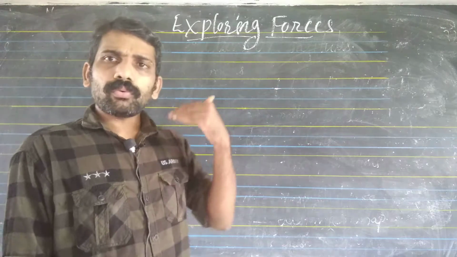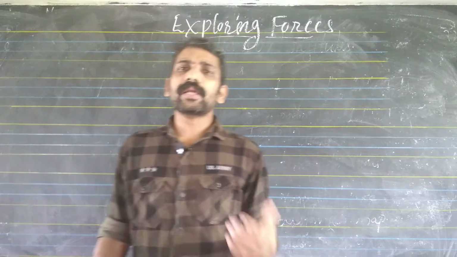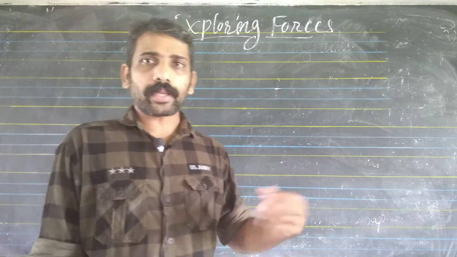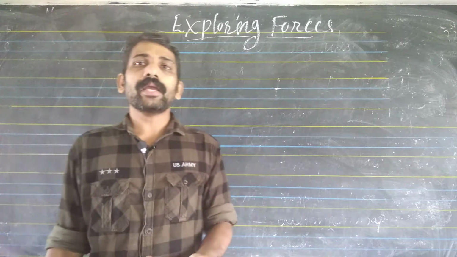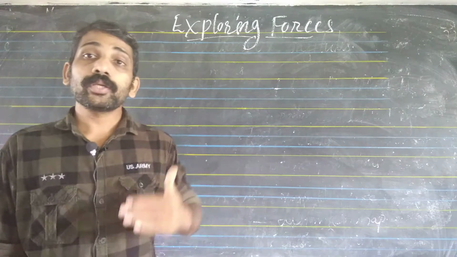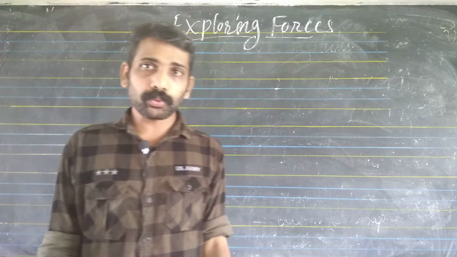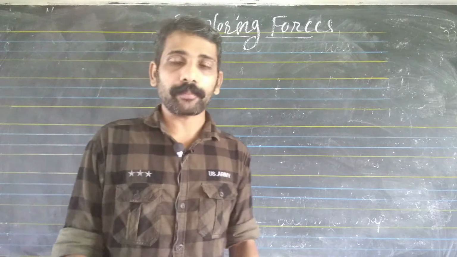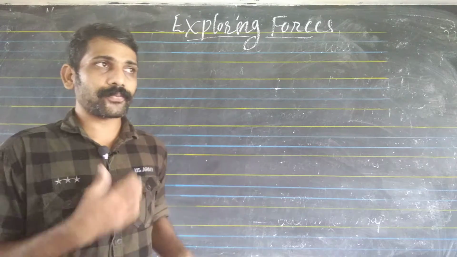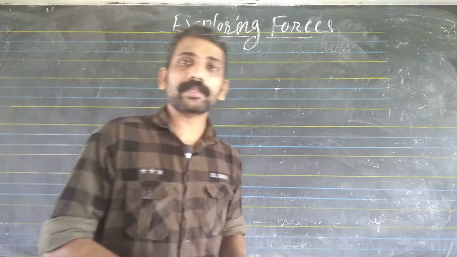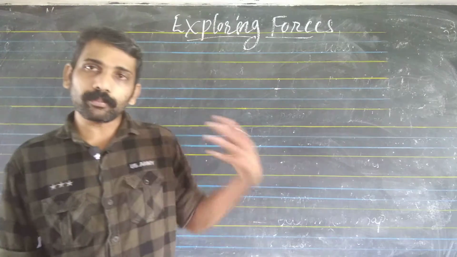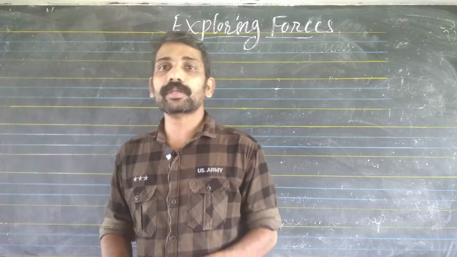Why are we giving a force on an object? To move the object. When we give a force on an object, sometimes it will move and sometimes it will not.